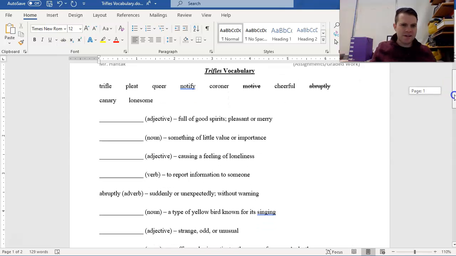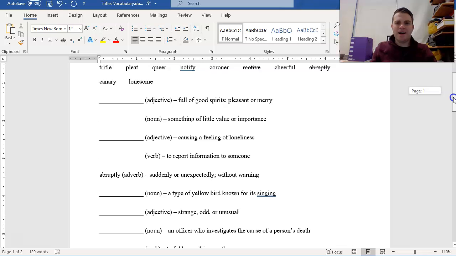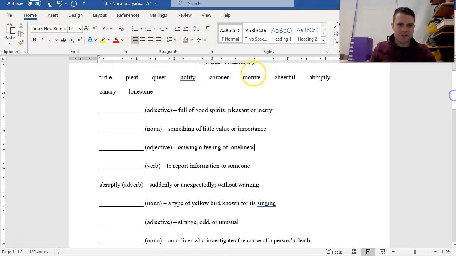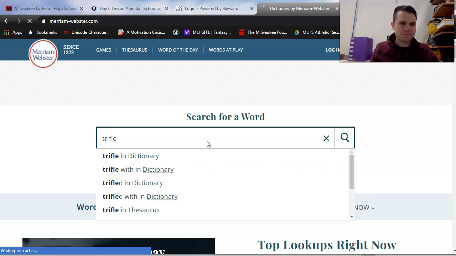Maybe there are some other ones that are easy for you on this list, but I'm just going to start working through the rest of them using my dictionary and using my strategies. Let's just start from the top with trifle. I like Merriam-Webster. It's definitely better than just using Google's dictionary, and I like it better than dictionary.com. Let's try trifle.